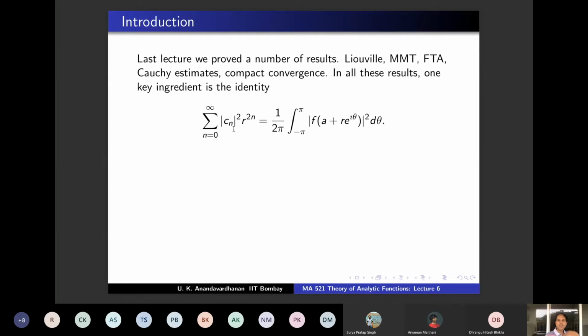Okay, so this was recalling whatever we have done. And what was the main idea behind this proof? This was Parseval's identity. In this particular case, we were taking the Hilbert space L2 on minus pi to pi, and we know that e power i n theta form an orthonormal basis.